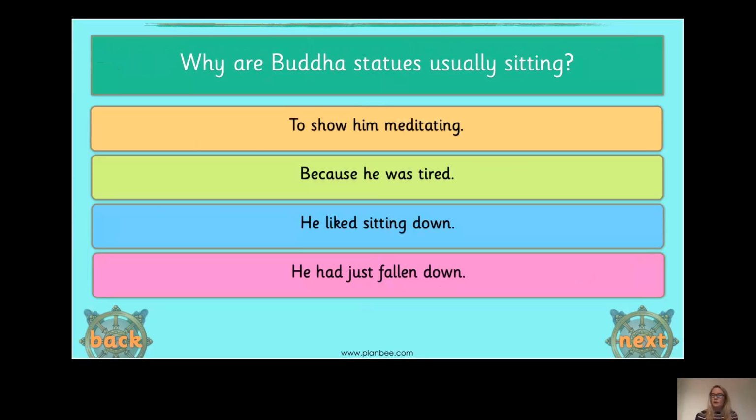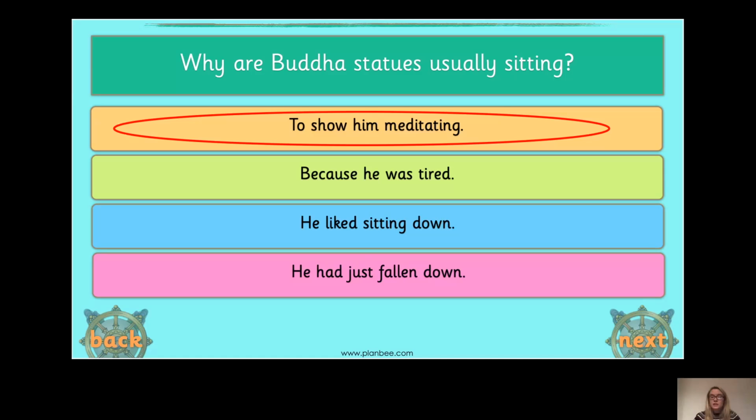Okay, next one. Why are Buddha statues usually sitting? Is it to show him meditating? Because he was tired? He liked sitting down, or he had just fallen down? Well, can you remember in the story of how Siddhartha Gautama became the Buddha, he was sitting under a Bodhi tree, wasn't he? Now, what was he doing under that tree? Well, yes, he was meditating, wasn't he? He was relaxing, he was calming himself down. So therefore, Buddha statues are usually sitting to show him meditating, which is very important in the religion Buddhism.